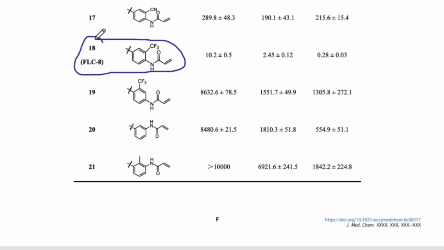This is the FLC8 molecule they showed in the abstract also. This part is very important. This CF3 might be creating some changes or interactions, but they haven't studied or revealed any such study.